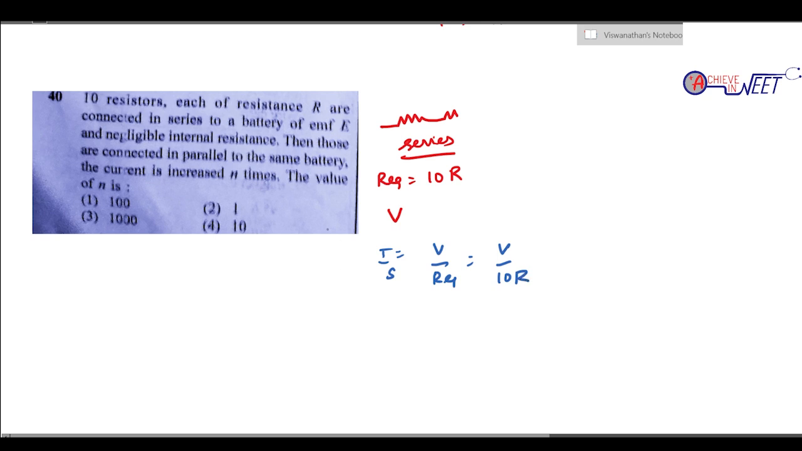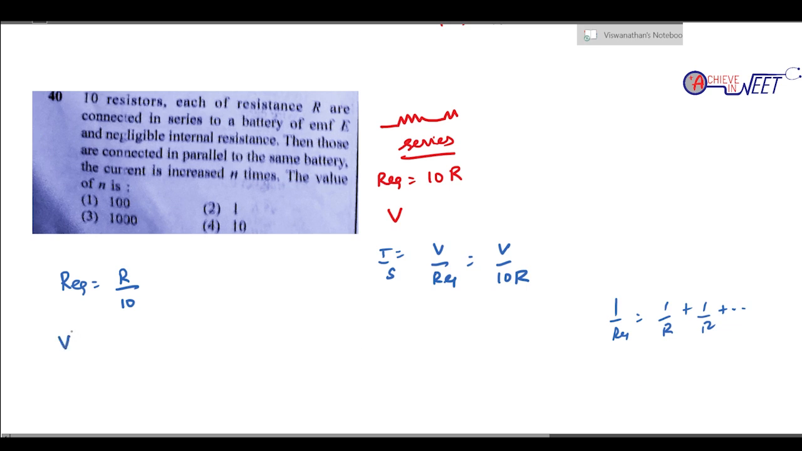Then they're connected in parallel to the same battery. So in parallel, what happens to the resistance? R equivalent is going to be 1 by R plus 1 by R plus 1 by R, 10 times. So it is 10 by R. Always remember when connecting in parallel, 1 by R equivalent is 1 by R1 plus 1 by R2 plus 1 by R3 and so on, 10 times. So 1 by R equivalent is 10 by R, and R equivalent is going to be R by 10.